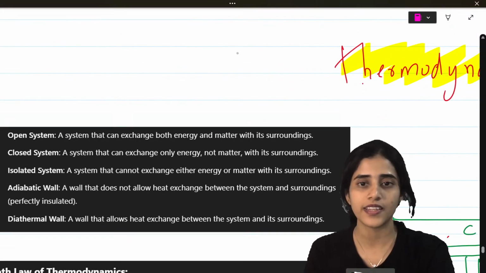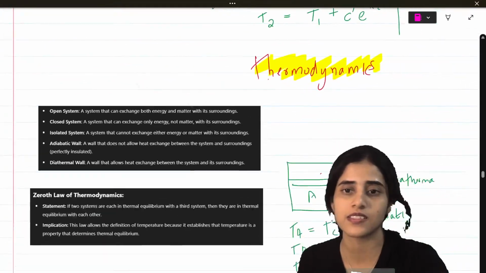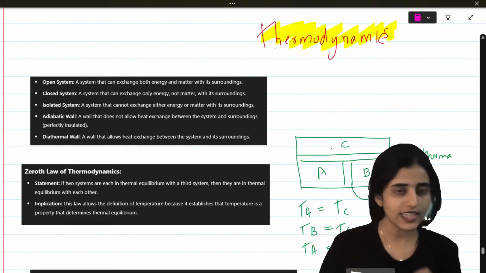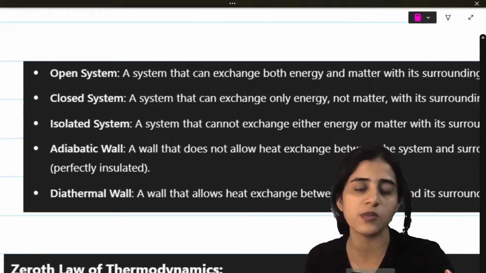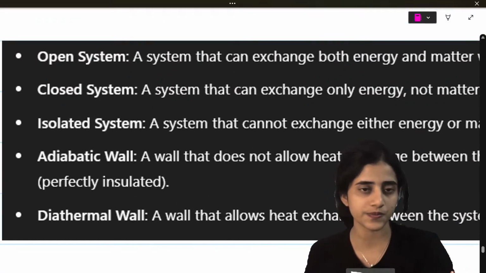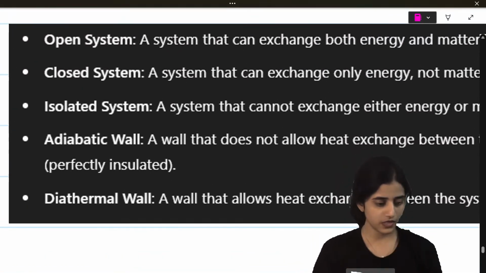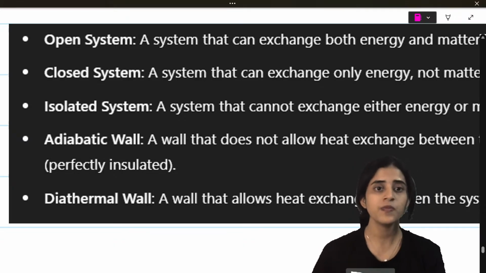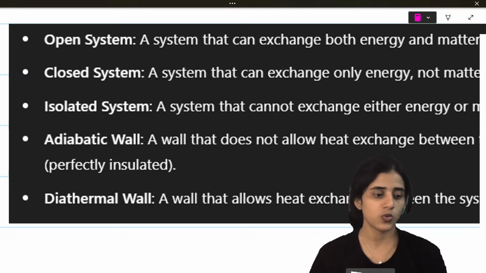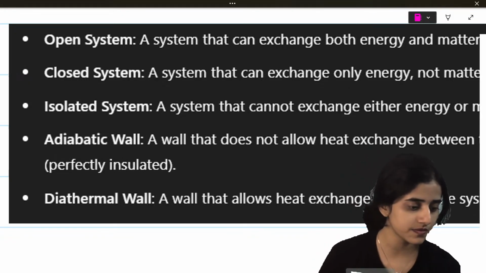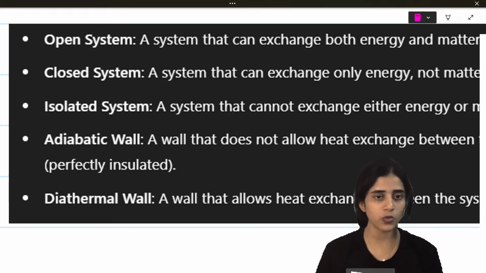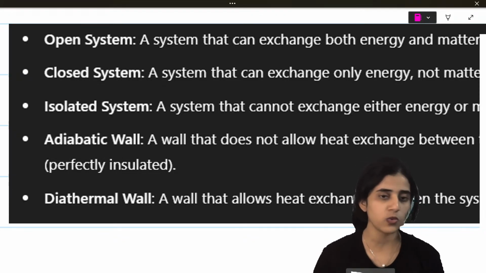Okay. Next is thermodynamics. So thermodynamics is basically telling you about heat. Some important terms that you need to know in thermodynamics. First one, what is an open system? What is a closed system? What is an isolated system? What is an adiabatic system? What is a diathermal wall? Adiabatic wall and diathermal wall.